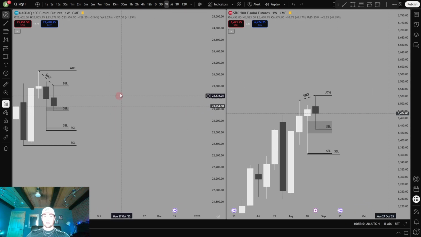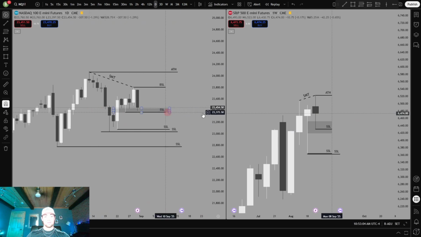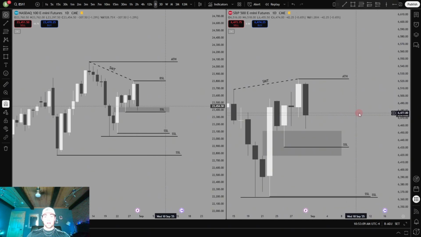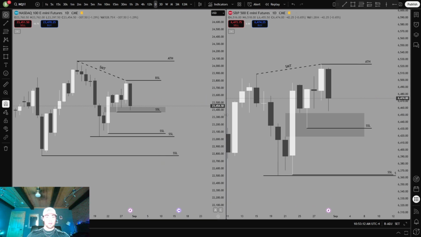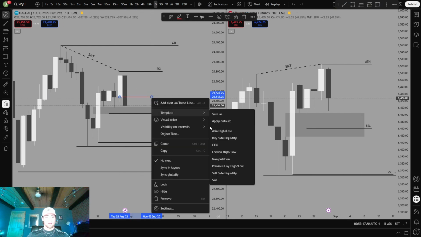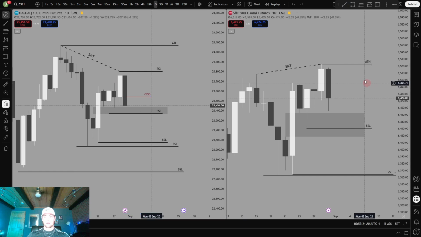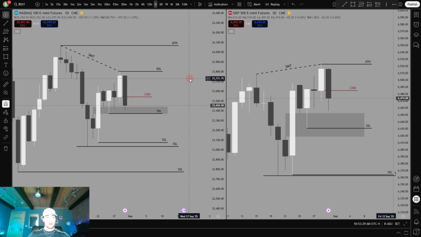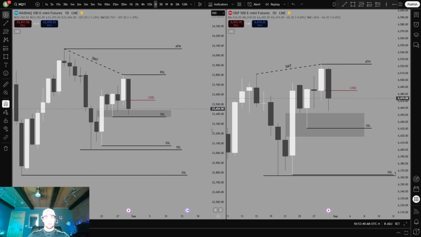And giving me even more confirmation on this is if we drop down on the daily chart. On Friday of last week, we confirmed a change in the state to the downside on both NQ and ES. Right there and right here. So we're in bearish market structure now on the daily time frame with a weekly bearish reversal candle and a weekly bearish SMT. That's telling me we're going to be moving down this week.